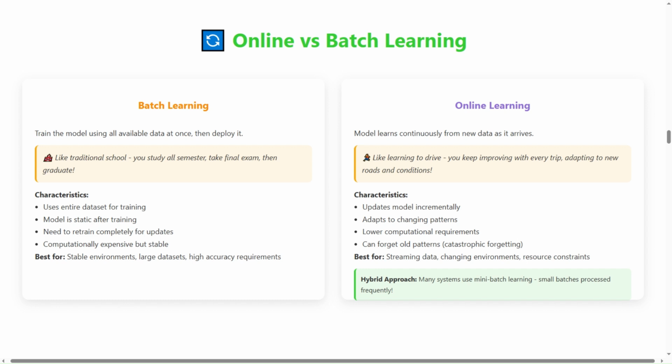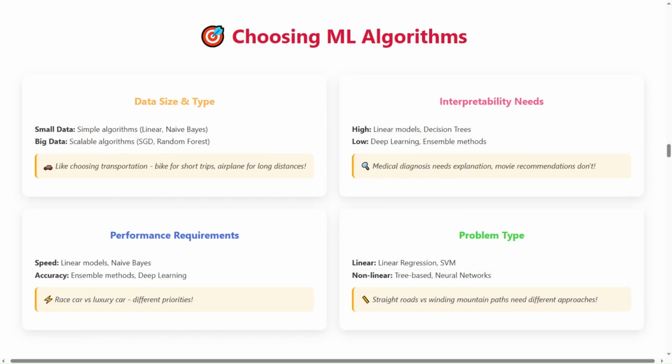Now, let's look at the hybrid approach section. Many systems use mini-batch learning, small batches processed frequently. Choose based on your data's nature and business needs. Selecting the right algorithm is like choosing the right tool for the job.